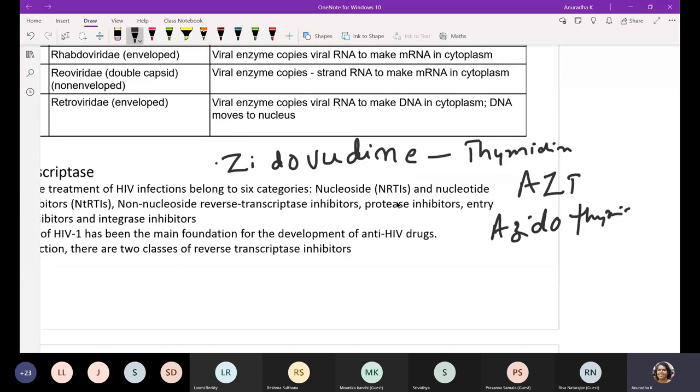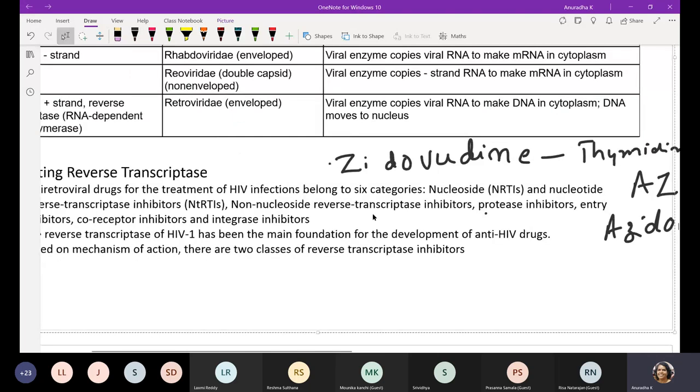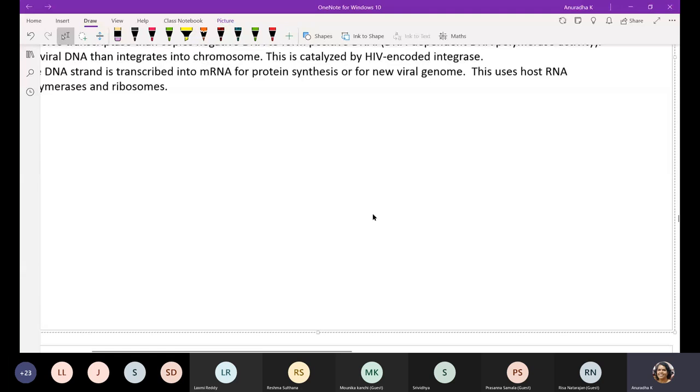These are nucleoside, you also call them NRTIs, nucleoside reverse transcriptase inhibitors.